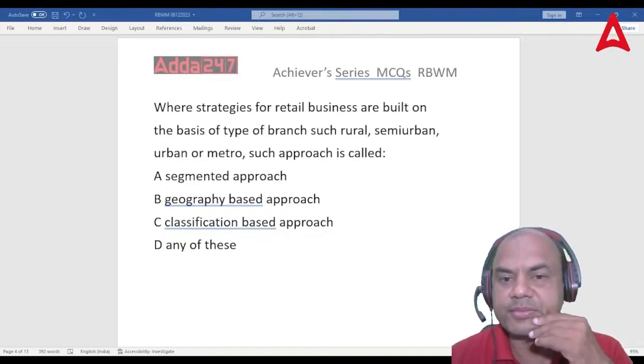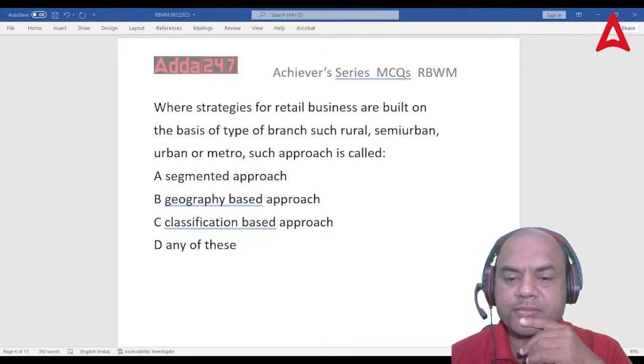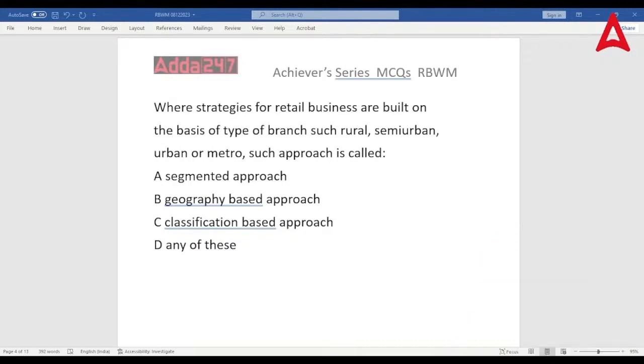What do you say? What is the answer for this?